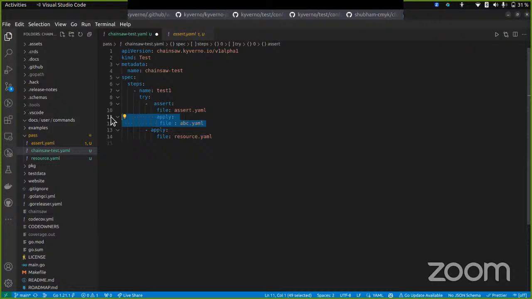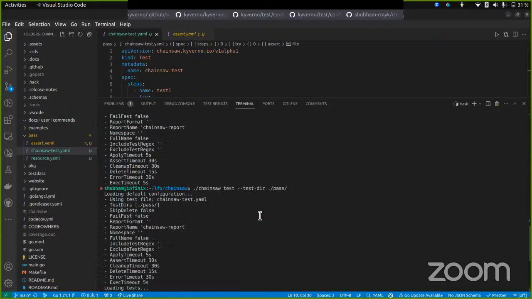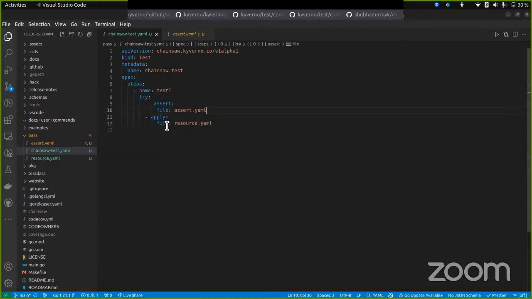We have a validation check for that, so no worries. The resource was not found, so we have to first apply and then assert it. We can't do it the other way around. We can't simply assert it first.